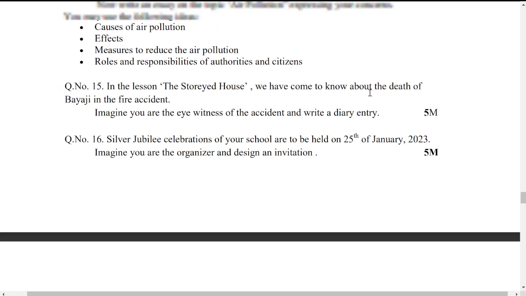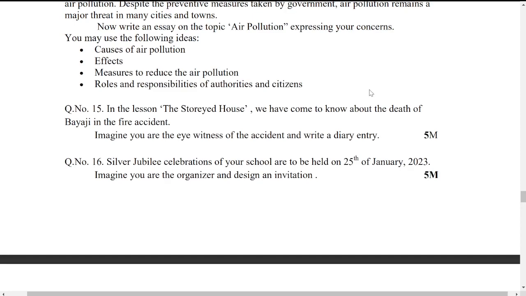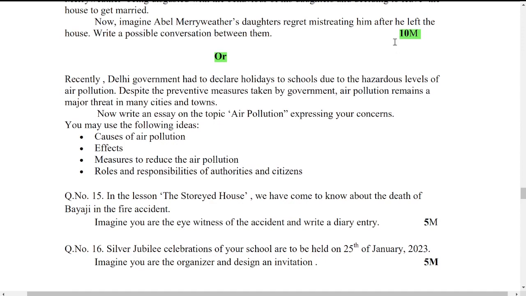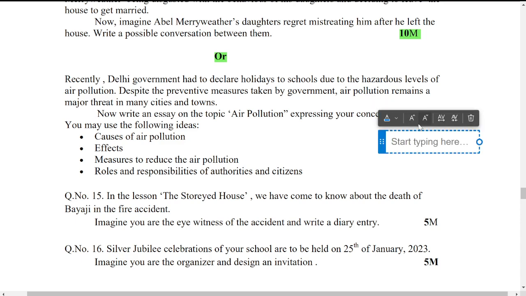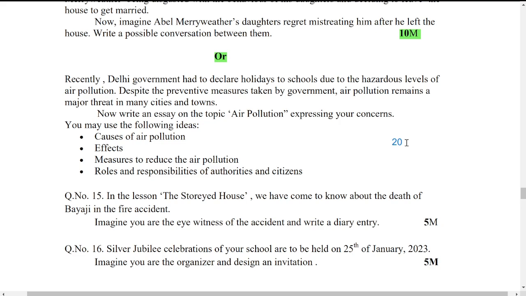So you should make sure that you practice these major and minor discourses carefully, my dear students. Together you have this 10, 5 and 5. So you have 20 marks in this section. So make sure you do not miss these marks. You have to write it carefully.